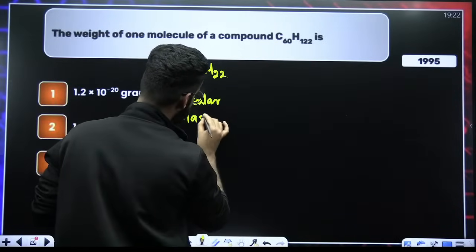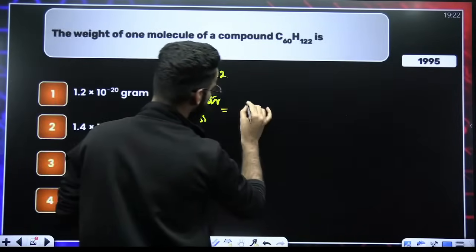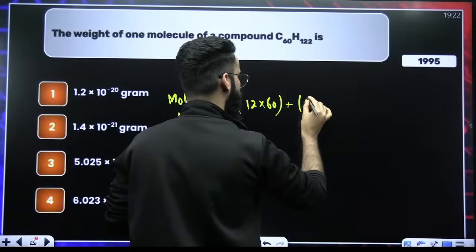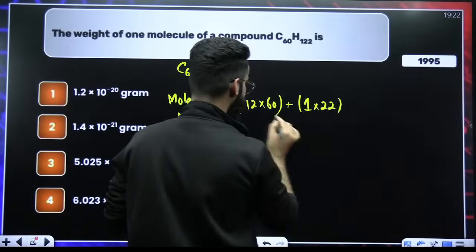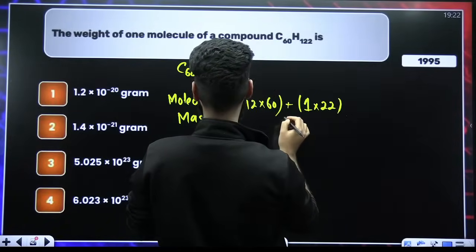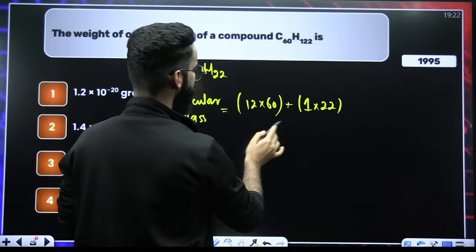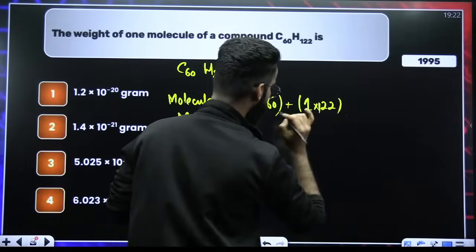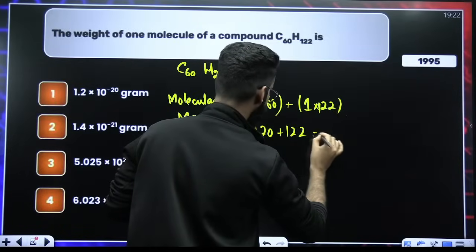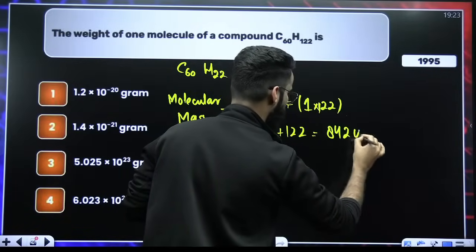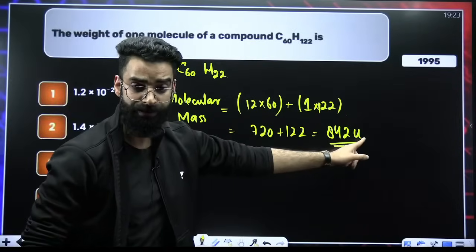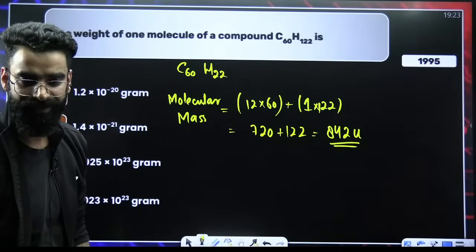Molecular mass of the compound will be equal to the atomic mass of carbon, 12, multiplied by 60, plus hydrogen, 1 AMU, multiplied by 122. This is not 22, this is 122. So 12 multiplied by 60 comes out to be 720 and this comes out to be 122. The value comes out to be 842 U. This is the molecular mass of the compound.